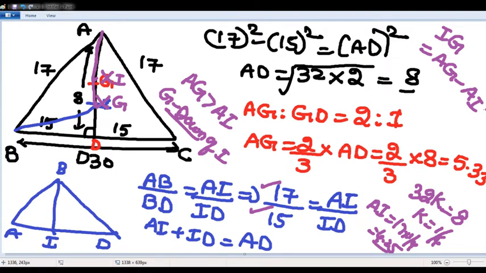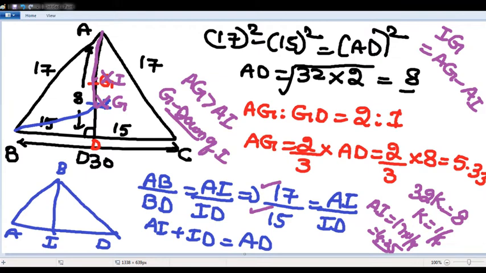Now another important point, please write down, sir. In an isosceles triangle, incenter, centroid, orthocenter and circumcenter all lie on the same line. Please write down this point, sir.